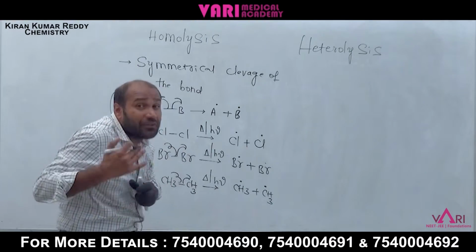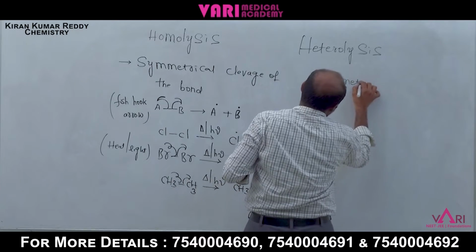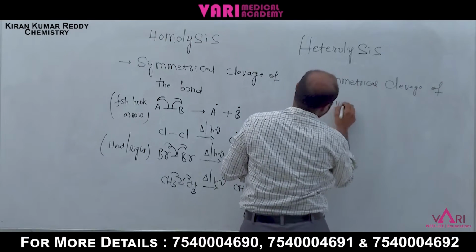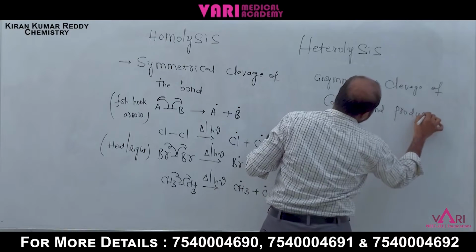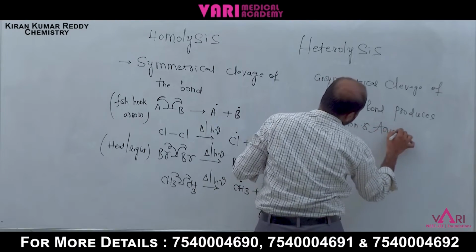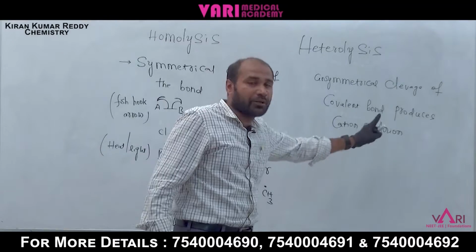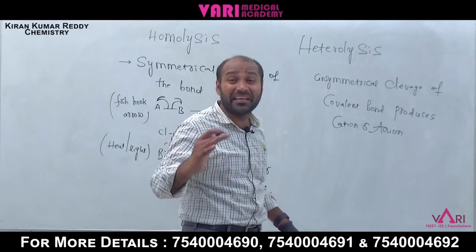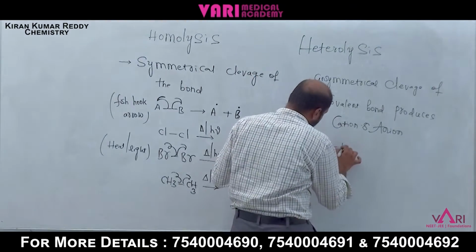Unsymmetrical cleavage of the covalent bond produces a cation and an anion. The cation is a carbocation and the anion is a carbanion. Now I am taking A atom and B atom.